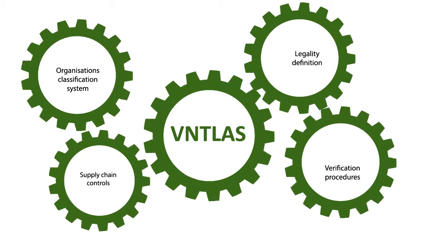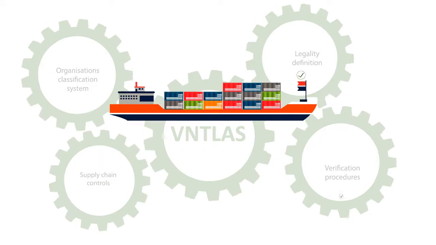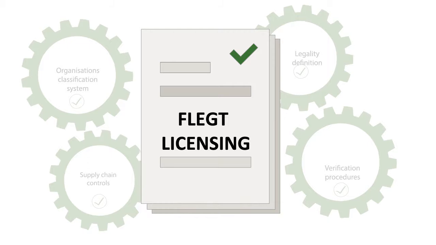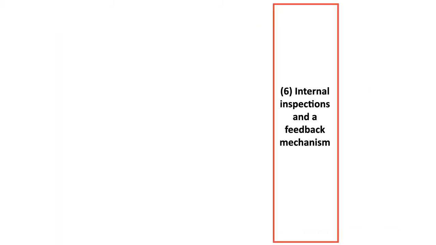FLEGT licensing. Once the VNTLAS is operational, it will allow for the issuance of FLEGT licenses for each shipment of timber products that is exported to the EU market. Such shipments and their exporters must meet all the requirements set out in the VNTLAS legality definition, supply chain controls, and verification procedures.